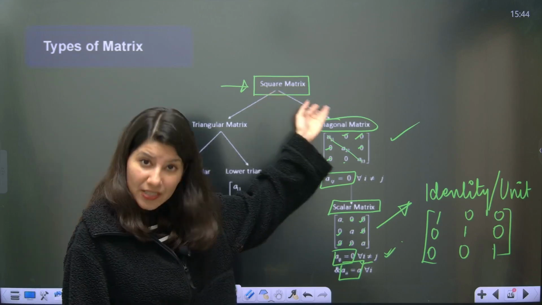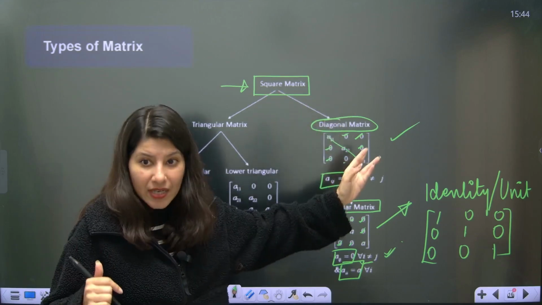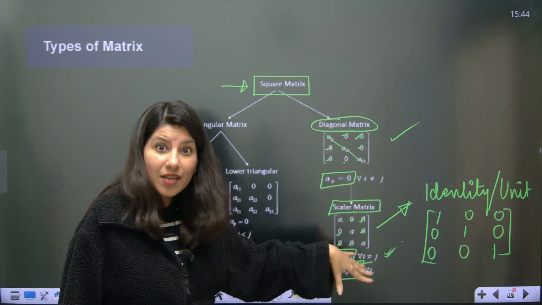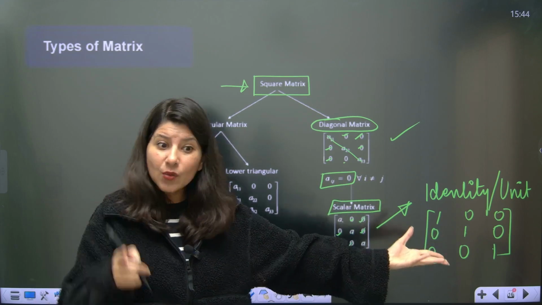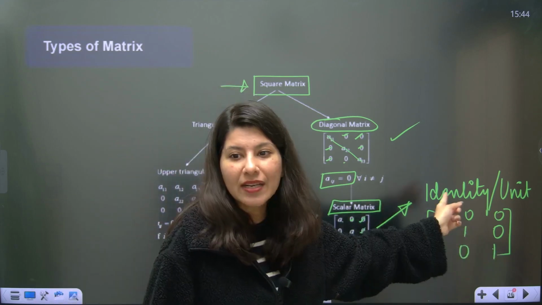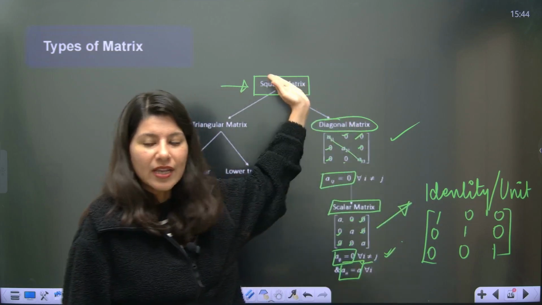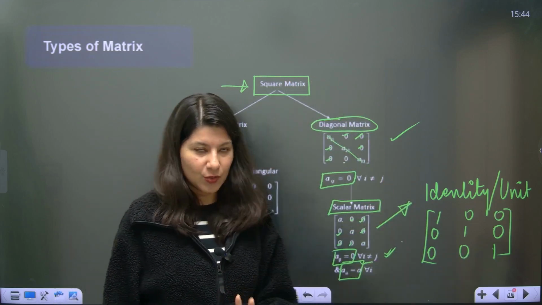So this should be a square matrix, number 1. It should be a diagonal matrix, number 2. It should be a scalar matrix also, because in scalar, all the diagonal elements, can you see, are equal, but specifically equal to one: identity or unit matrix. I guess this branch is clear to you, the definition part.